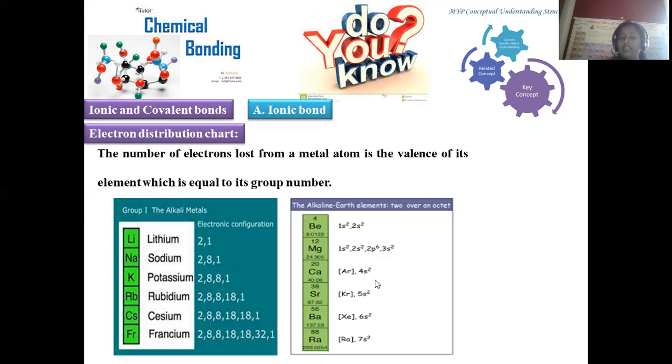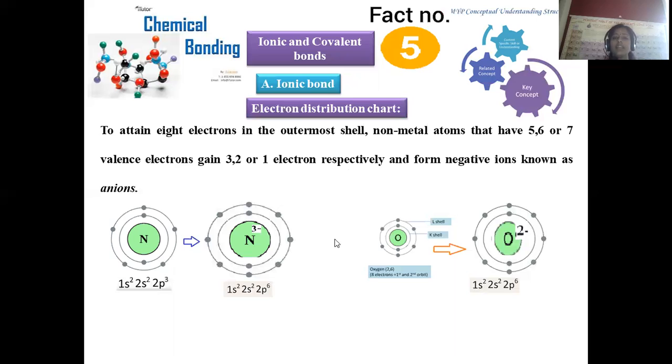Move on to the alkaline earth metal family, the second group elements. If you observe the outermost shell, 2s2, 3s2, 4s2, 5s2, 6s2, and 7s2 are assigned for beryllium, magnesium, calcium, strontium, barium, and radium, so their valency is exactly equal to the group number. That is another fact we have to understand for a few elements in the periodic table.